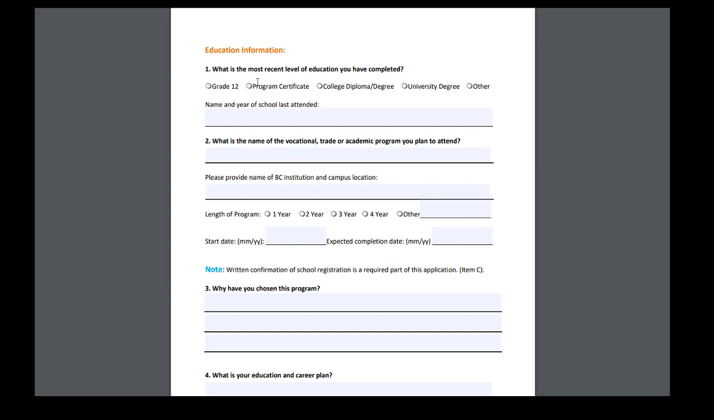Next, we have education. So what is the most recent level of education you have completed? The name and year of school last attended. The name of the vocational trade or academic program you plan to attend, as well as the name of institution and the campus location. How long the program is, when you're starting, and you're expected to complete the program by.